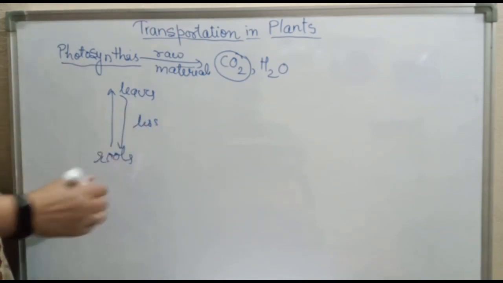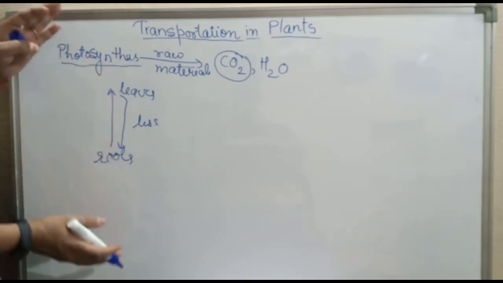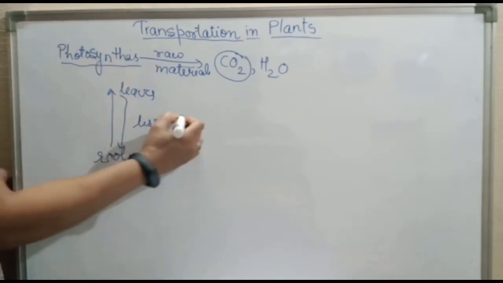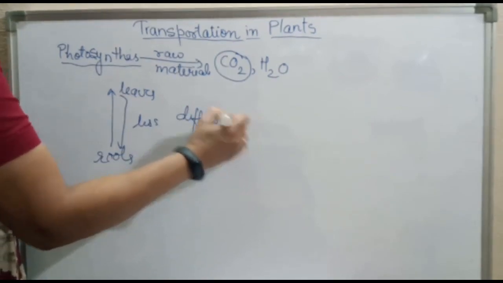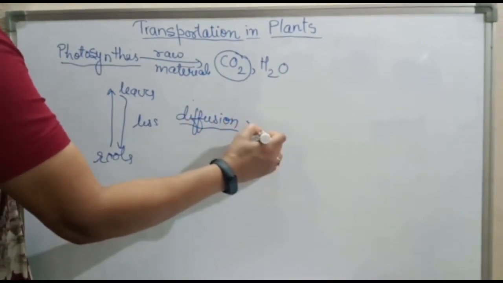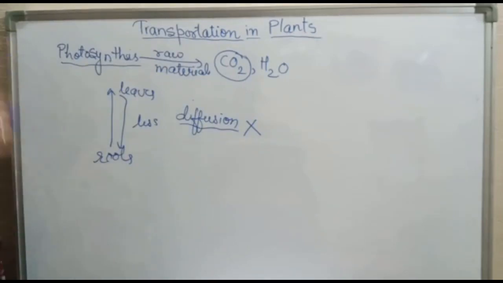But if the distance is large, then this diffusion process will not work. For that, a strong transportation system is required. Now, what happens in plants?